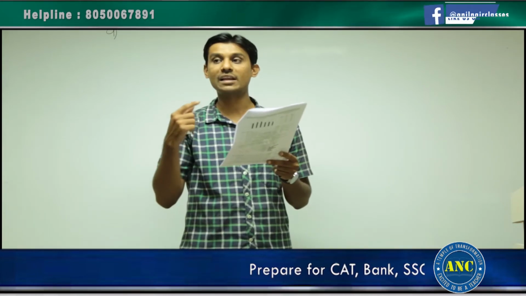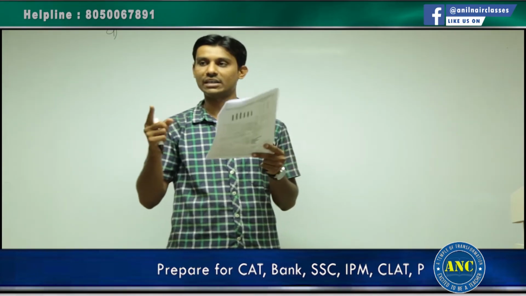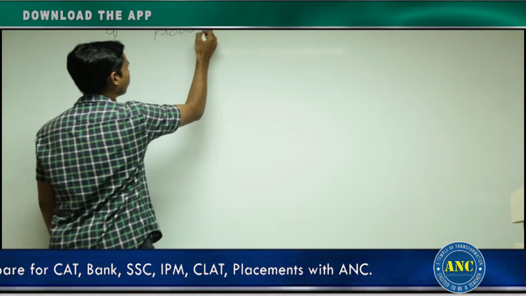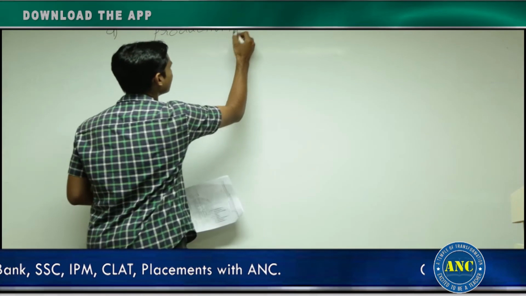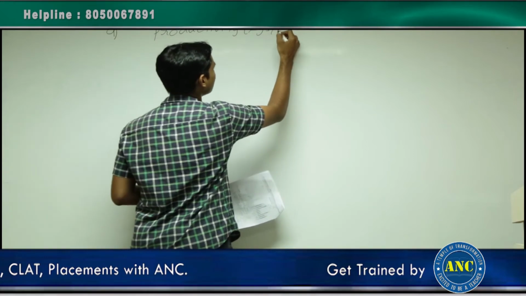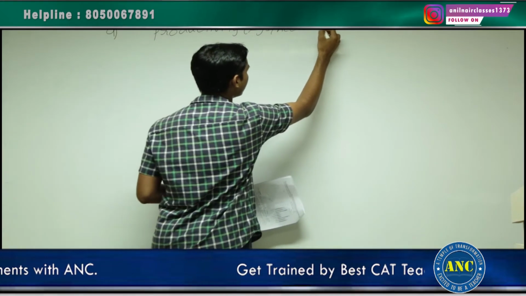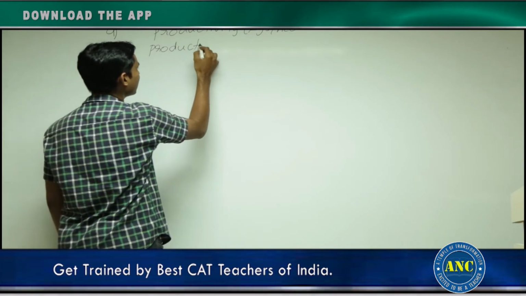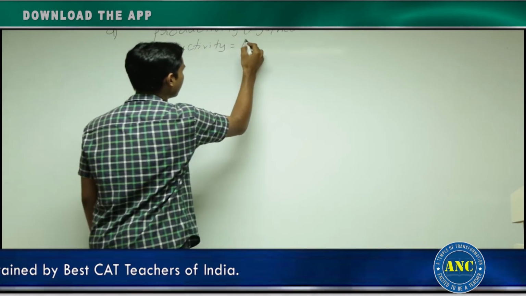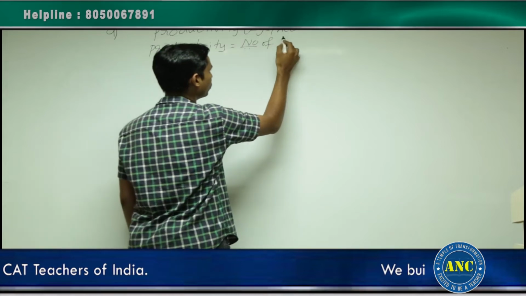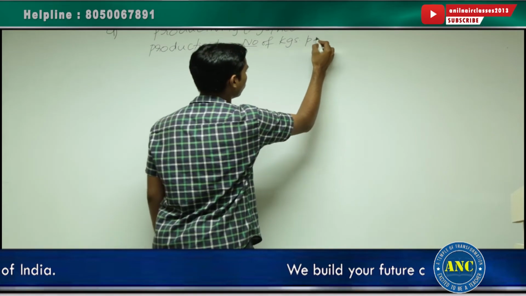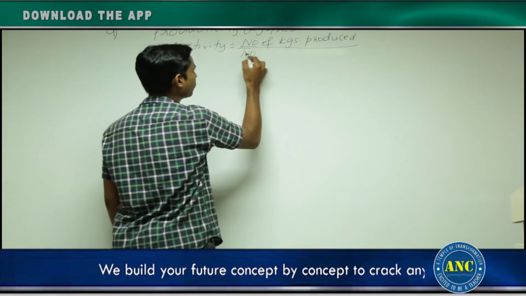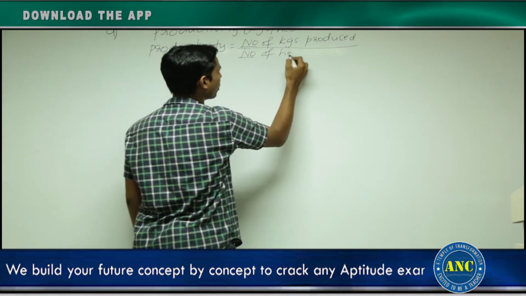But the graph is telling the values of productivity. What is productivity? If you observe the unit given in the graph, it is productivity in kgs per hectare. What is the meaning of this? Productivity is given by number of kgs produced divided by number of hectares.